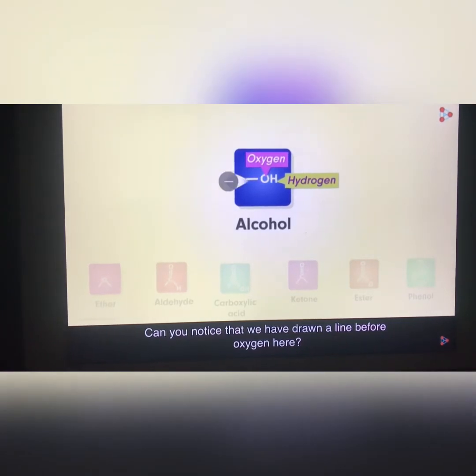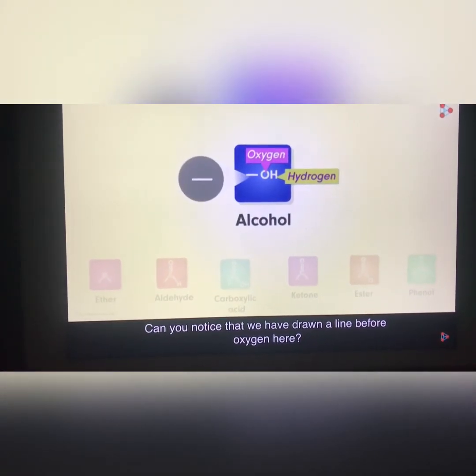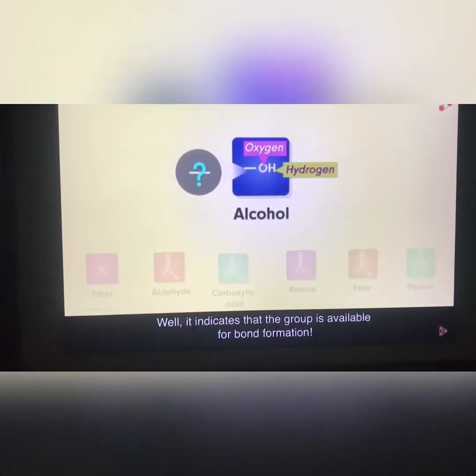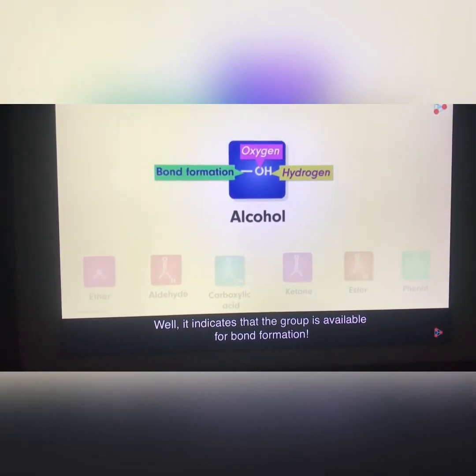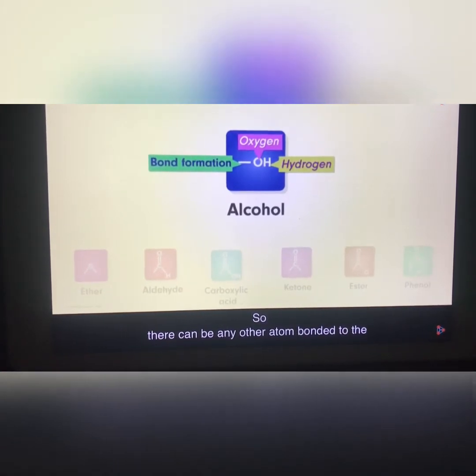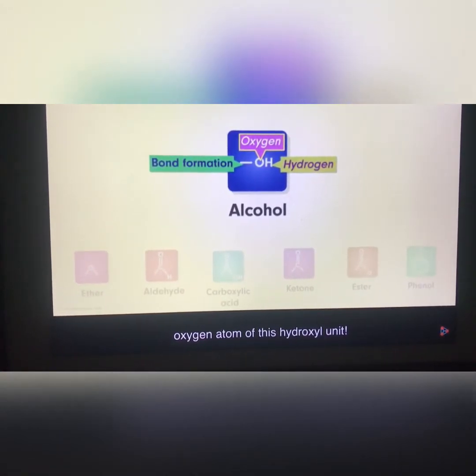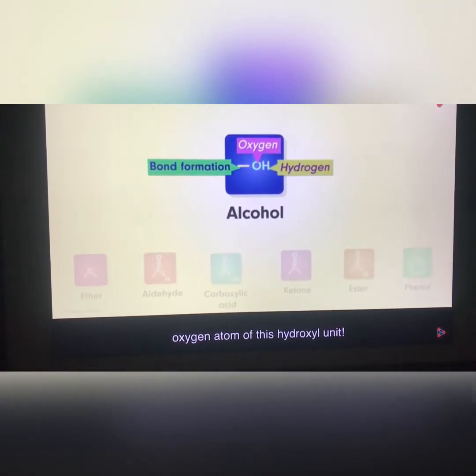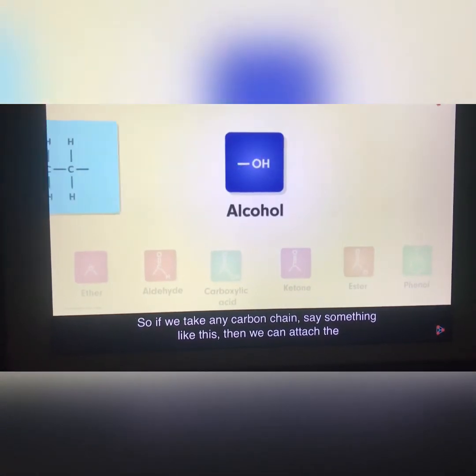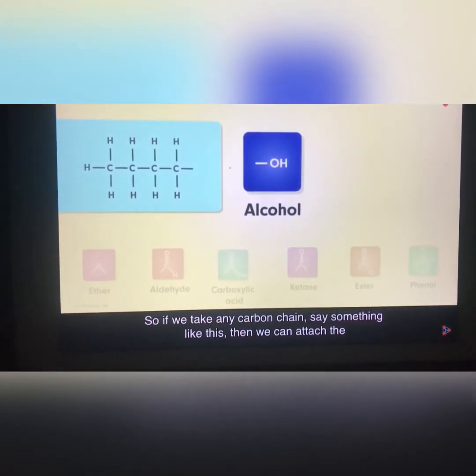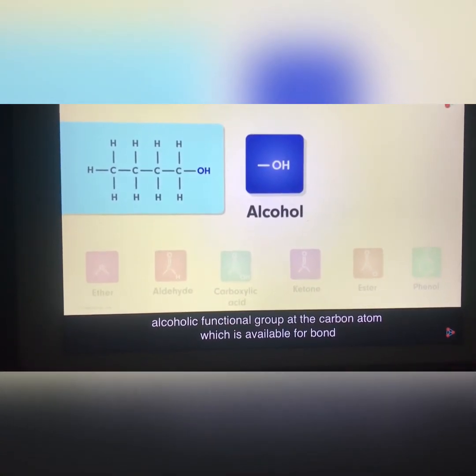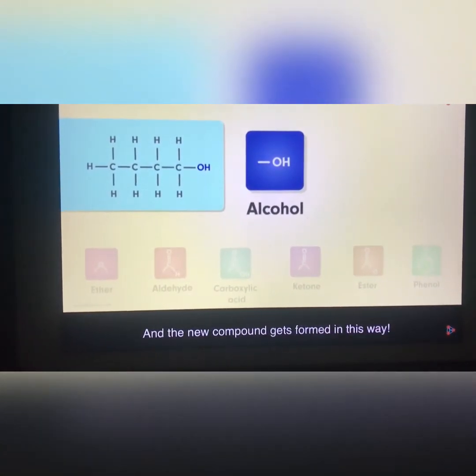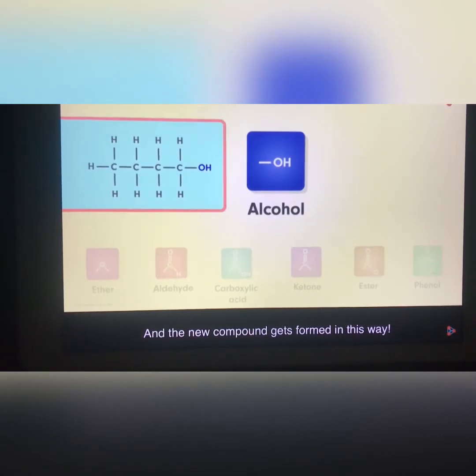Can you notice that we've drawn a line before oxygen here? What does this indicate? Well, it indicates that the group is available for bond formation. So there can be any other atom bonded to the oxygen atom of this hydroxyl unit. So if I take any carbon chain, say something like this, then we can attach the alcoholic functional group at the carbon atom which is available for bond formation. And the new compound gets formed in this way.